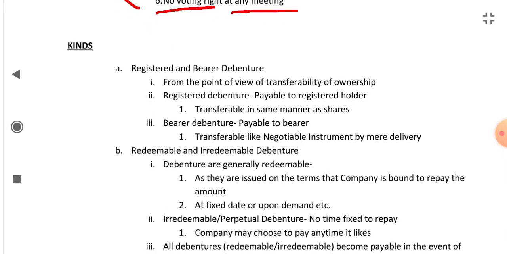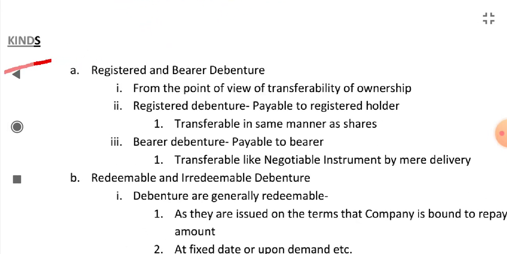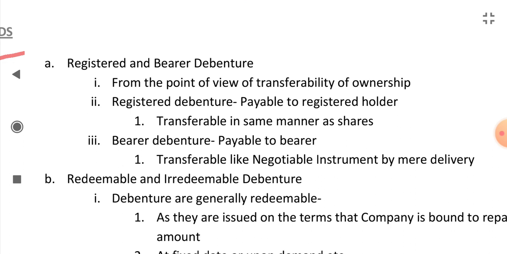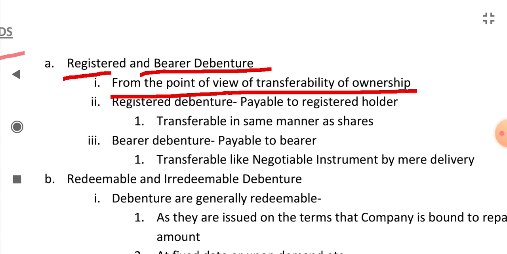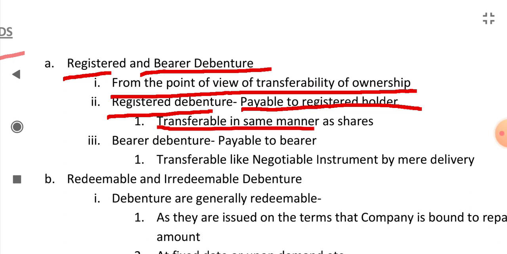Now let's see the kinds of debentures. First are registered and bearer debentures, from the point of view of transferability of ownership. Registered debentures are payable to the registered holder. They are transferable in the same manner as shares. They are payable only to the registered holder, and they can be transferred like shares are transferred, after executing the deed.